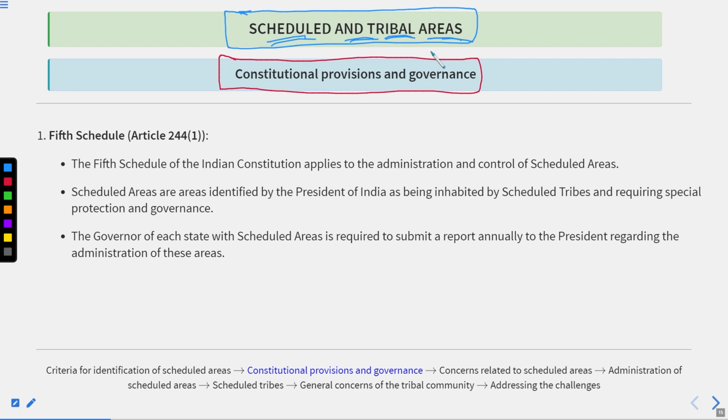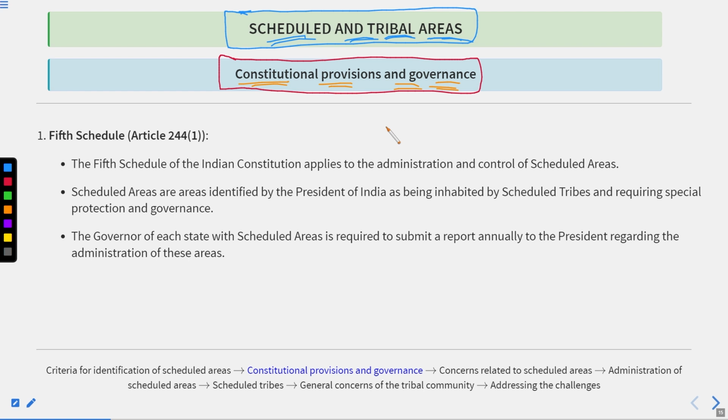Thereafter, we have seen the criteria we must follow in order to identify the schedule areas. Now we are going to talk about the next dimension, that is the constitutional provisions and the governance, like what provisions and what governance measures we have with us in order to